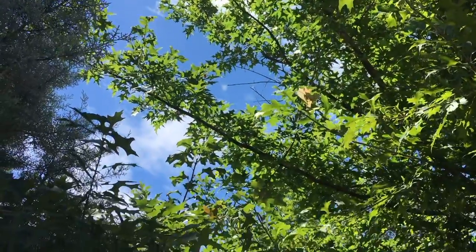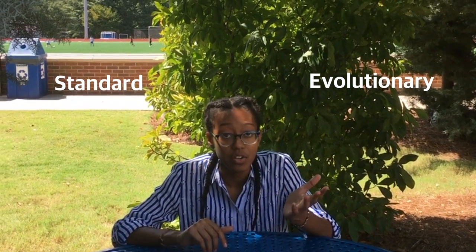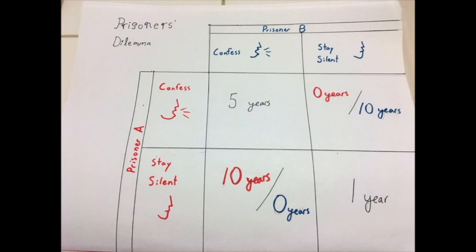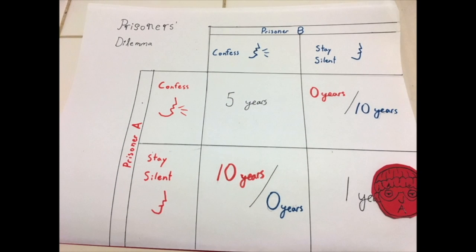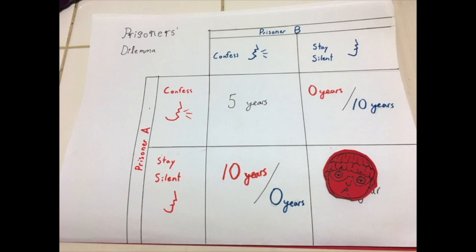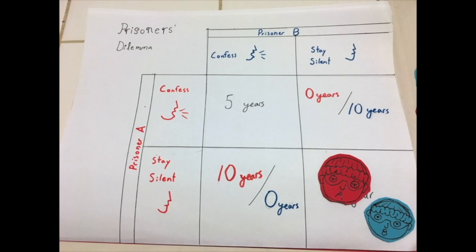Now let's take a look at how game theory fits into all of this. By logic, optimal strategies allow for greater survival rates. When we consider situations such as the animal kingdom, these strategies are split up into two parts, standard and evolutionary. Standard strategies require players to act rationally, choosing their actions based on greatest payoffs or success. Just like the prisoner's dilemma that we mentioned earlier, each prisoner had to weigh their options to calculate the choice of highest payoff and least risk.